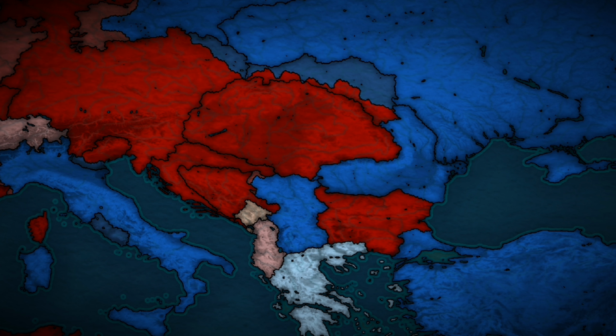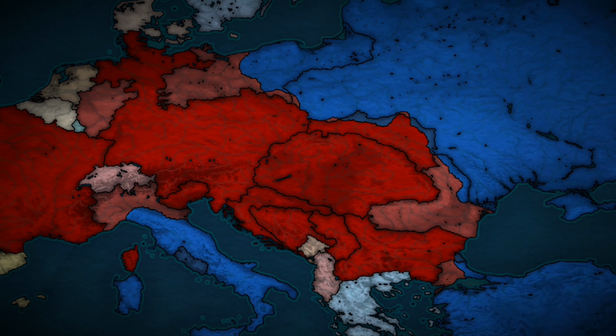Serbia had held up well so far, but with Bulgarian involvement it was surrounded by enemies and had almost no chance. The country fell in a short time, and it was divided between Germany and Bulgaria. The eastern part went to Bulgaria, and the western part became a puppet state of Germany, which also was forced to join the Central Powers.